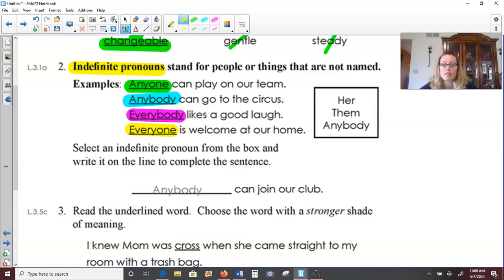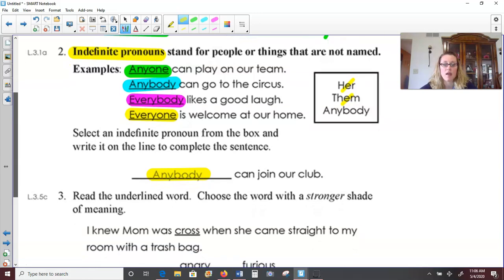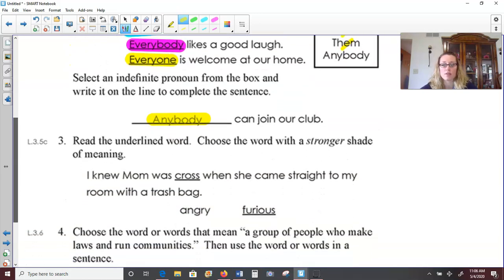So they wanted us to select an indefinite pronoun from the box and write it on the line to complete the sentence. Blank can join our club. Her can join our club. No, that doesn't even make sense. So we're not going to say her. Them can join our club. No, that doesn't sound right either. Anybody can join our club. Yes, that sounds best. And it's also an indefinite pronoun because it's not really naming any specific person or group, but yet it's still taking the place of people. So I know that might seem a little tricky or confusing, but we'll keep practicing with that in our future lessons.